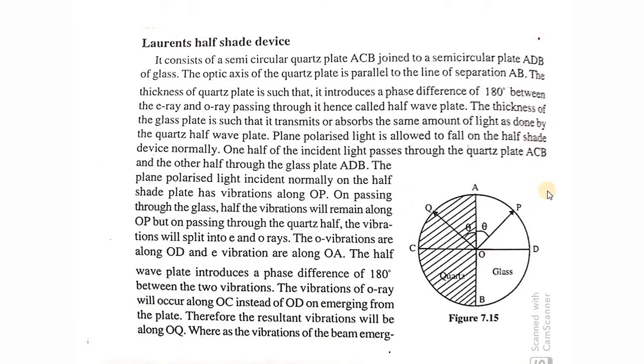So again the analyzer will be rotated such that the Nicol prism is kept parallel to CD, so as to get the maximum darkness position, and that angle is measured as theta2. The difference between theta2 and theta1 gives the optical rotation theta of the solution.